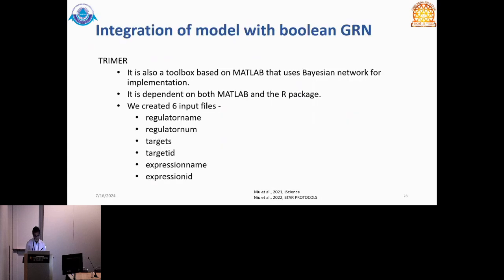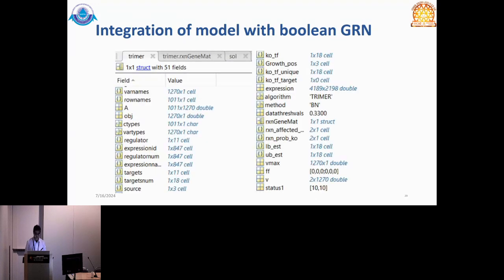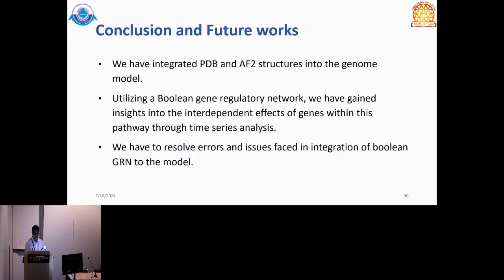So I'm just going to go to where we are right now. We are trying to integrate this Boolean gene regulatory network, using trimmer, into the existing model that we have. This is where we are having some issues, and my students are currently trying to troubleshoot it. Once we integrate this gene regulatory network model with the existing model, we hope that we have a much better picture of the Levan biosynthesis.